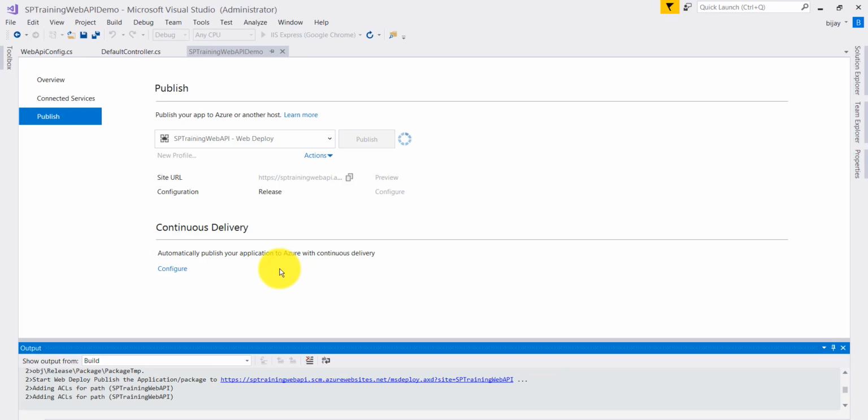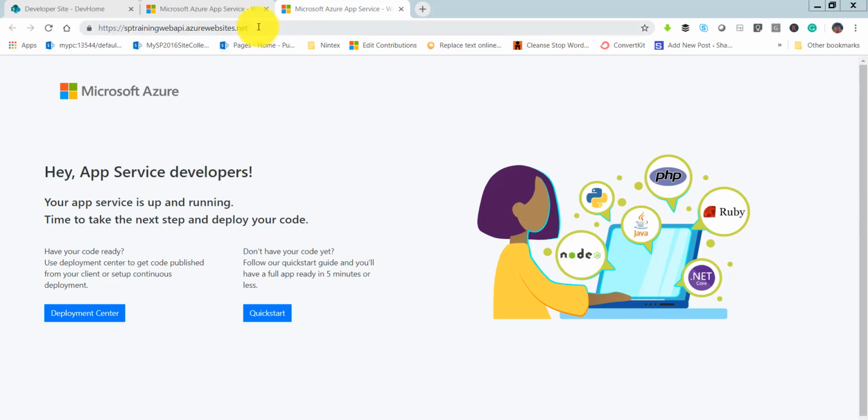Let it open. Once it publishes, it will open in the browser, and then we will see whether our web API is correct or not. So now this one is correct. You can see it is opening the site in the browser. So this is our site. Now how can we test whether our web API is working or not? To access that method, we need the method name, which is MyAction.